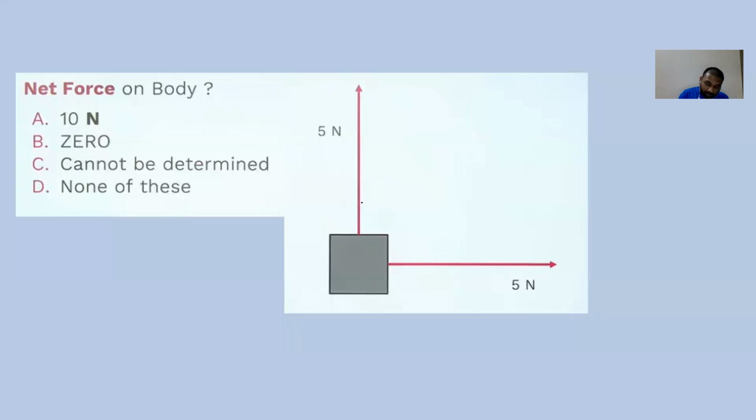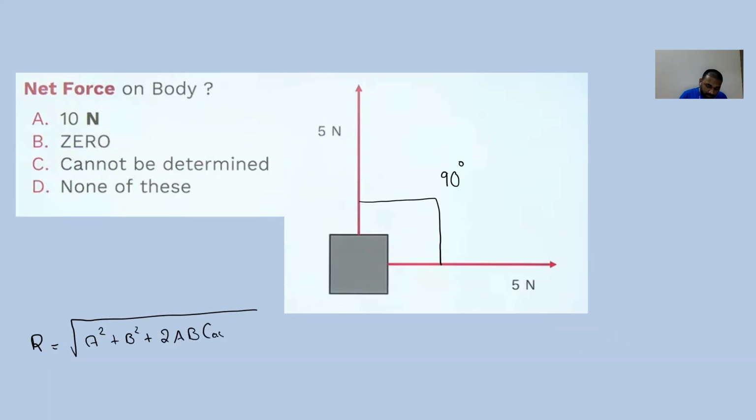But here the problem is the angle between them is 90 degree. So when you want to write the resultant, we should use this formula carefully: root of a square plus b square plus 2ab cos theta.